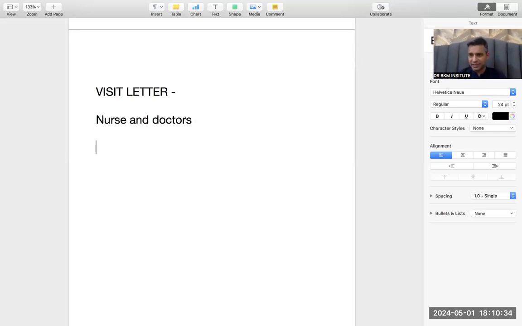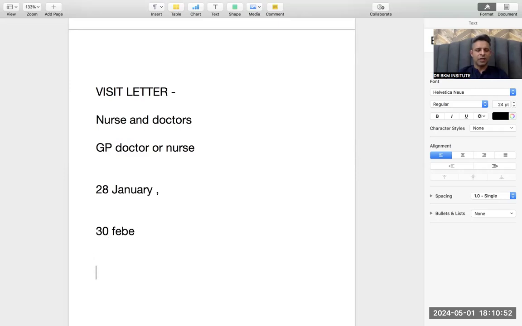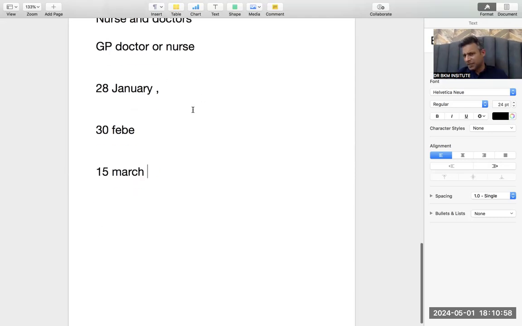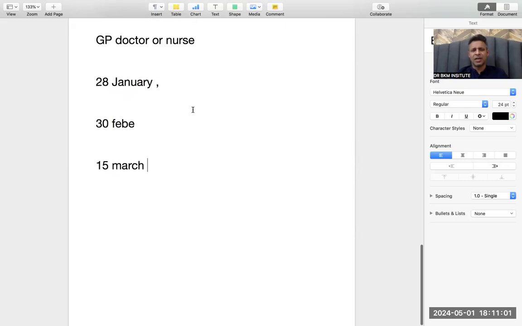Now, what is happening in this letter? We are at the GP clinic, whether you are a doctor or a nurse. Please understand, take it lightly. It would be very nice. So at the GP clinic, the patient comes on 28th January. Then he comes on 30th February. Then he comes on 15th March, maybe. Many dates would be given, and the patient would be coming again and again.